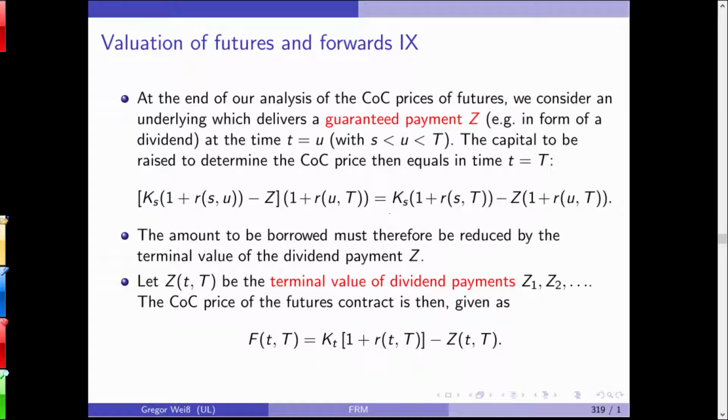At the end of our analysis, now we consider an underlying that pays out a guaranteed payment Z in the form, for example, of a dividend. Now, I don't want to go too much into detail here. You can imagine what happens now. You simply have to include this dividend payment in your cost of carry price. And this is what happens down below here. If you get a dividend in between, if you buy a stock in the future and there are some dividend payments, this should of course decrease the future price. And this is what happens afterwards.